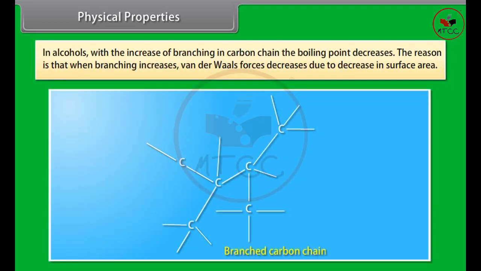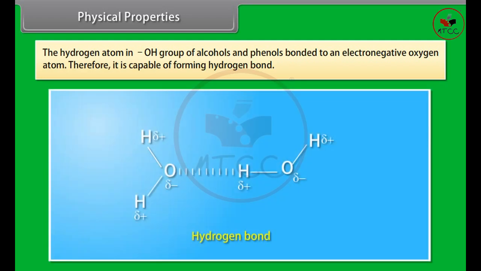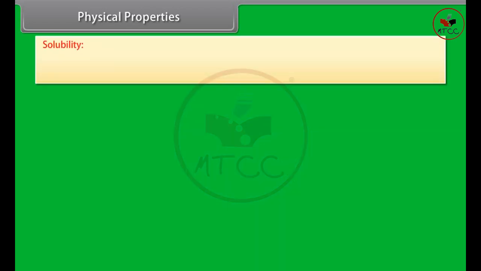In alcohols, with the increase of branching in the carbon chain, the boiling point decreases, because van der Waals force decreases due to decrease in surface area. The hydrogen atom in the OH group of alcohols and phenols is bonded to an electronegative oxygen atom, therefore it is capable of forming hydrogen bonds.